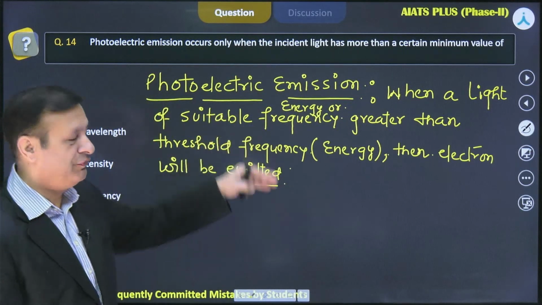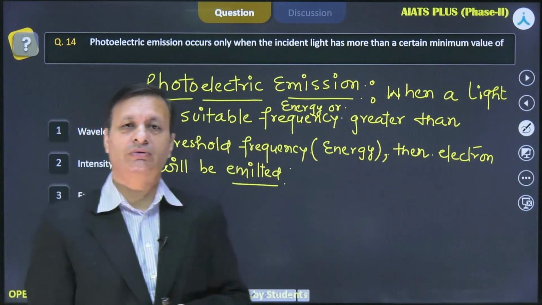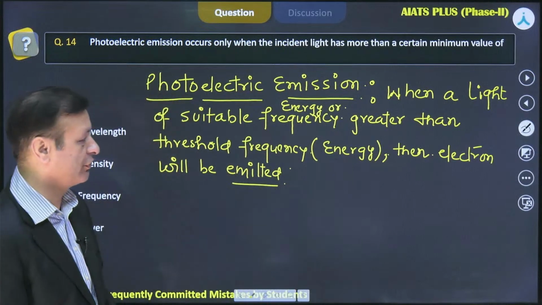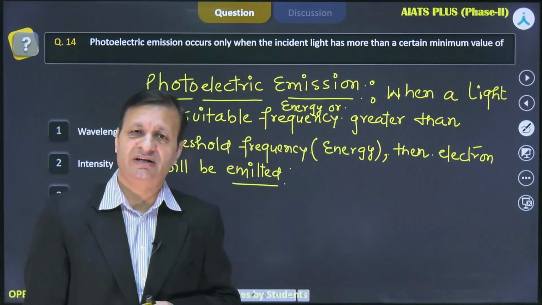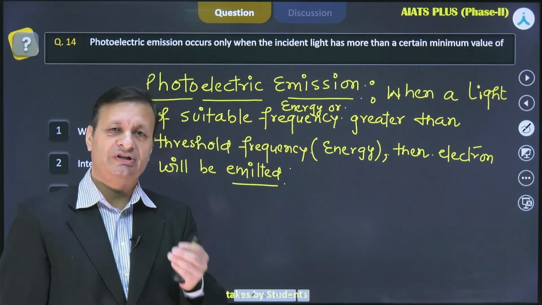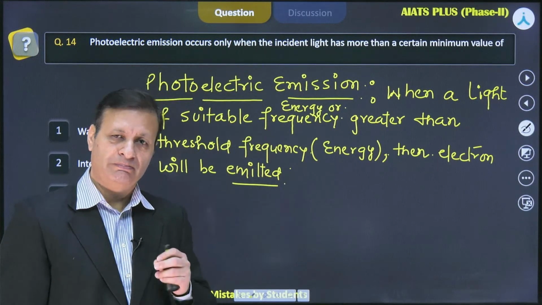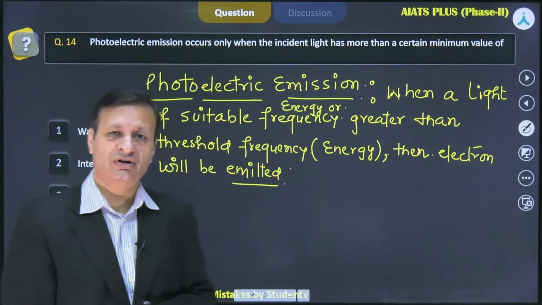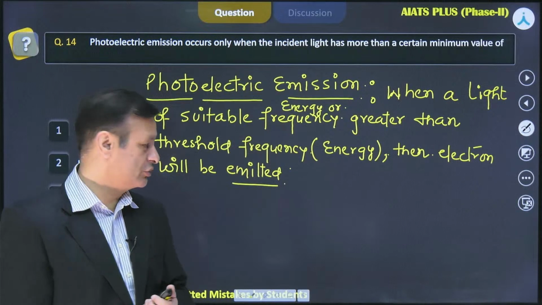So this definition itself gives you a clear hint. I'm talking about energy. Threshold energy or this threshold frequency, this is the minimum energy. What minimum energy is required to eject an electron completely from the surface of a material? That is called basically the threshold energy, or sometimes we call it the work function also.